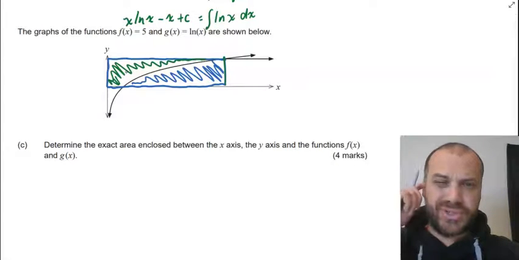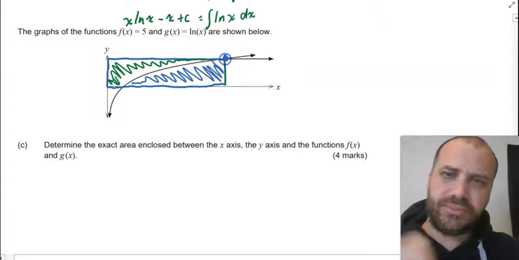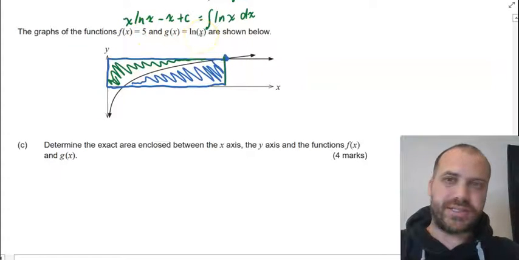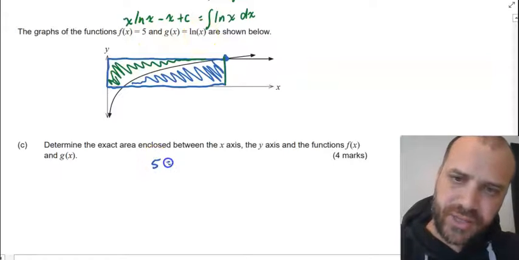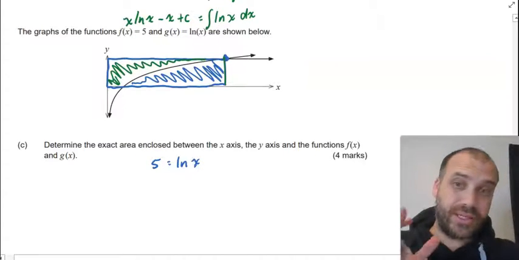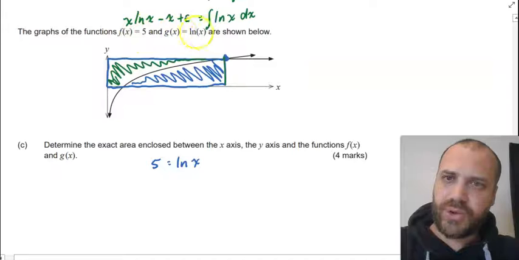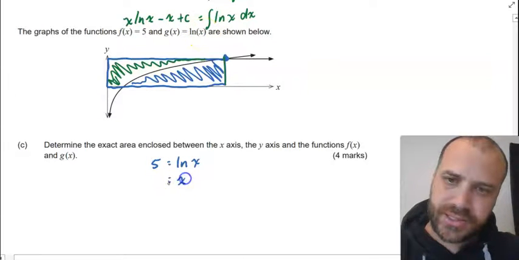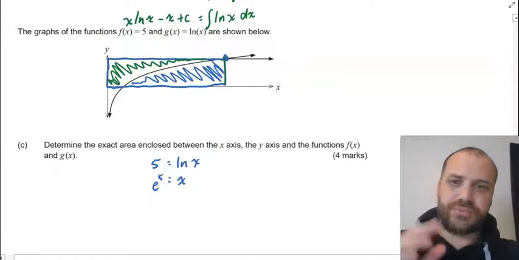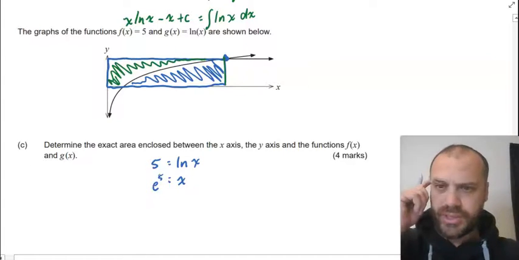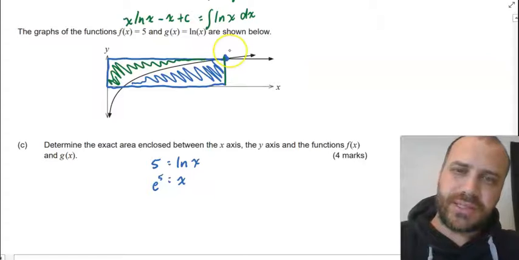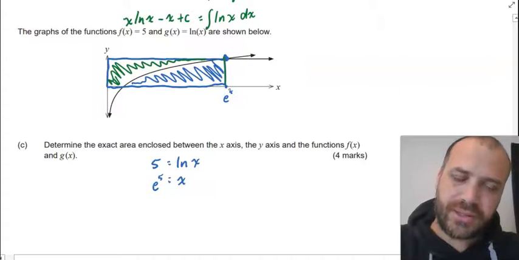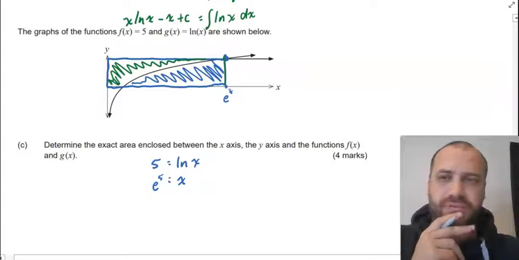Okay, so to do that, I'm going to need to know what this intersection point is here. Where do the graphs of 5 and ln x intersect? So 5 equals ln x, that's where they're going to intersect, right? Because y equals 5 and y equals ln x. So if I make them equal to each other, I'll know where they intersect. x equals e to the 5, just moving from logarithmic form to exponential form. Alright, so I know where they meet. They meet at this x coordinate here, which is e to the 5.